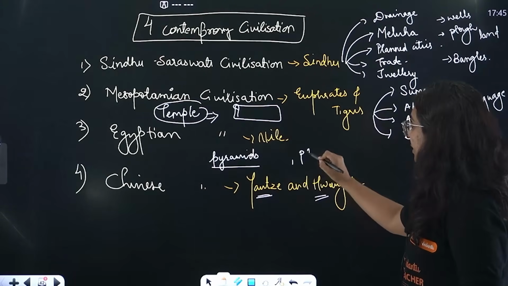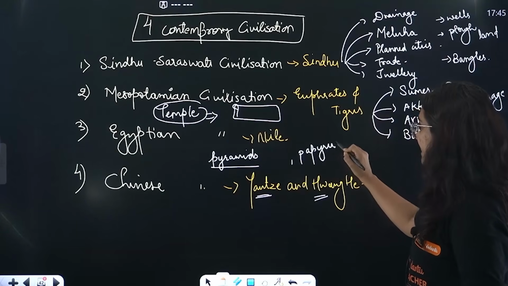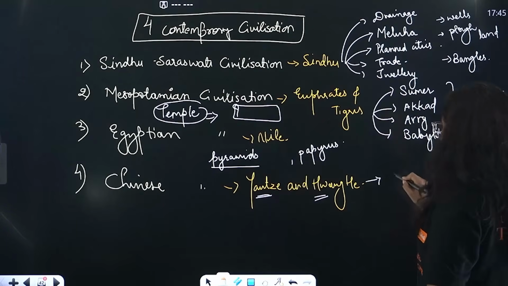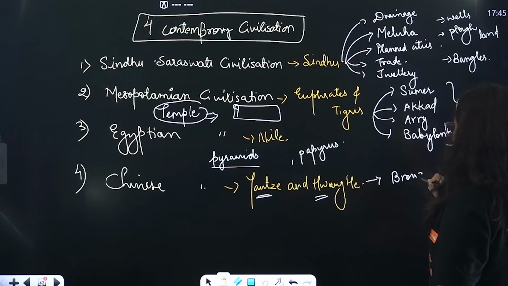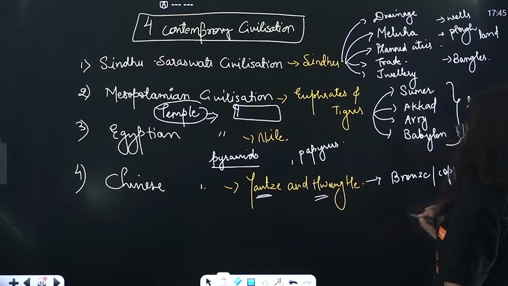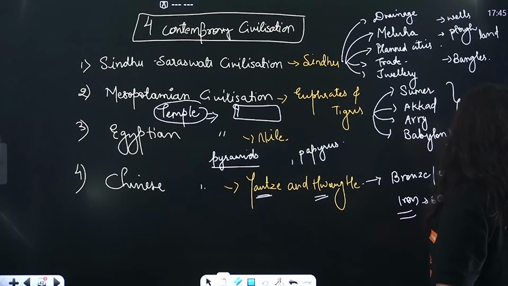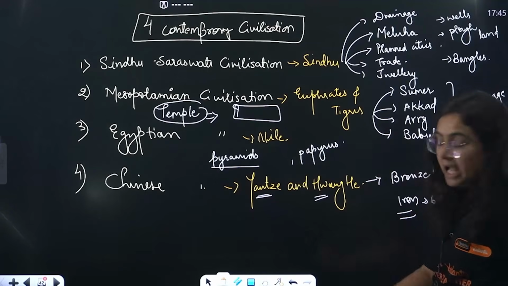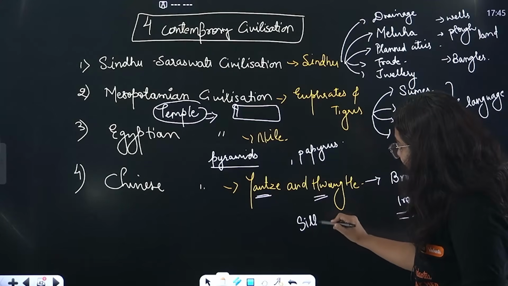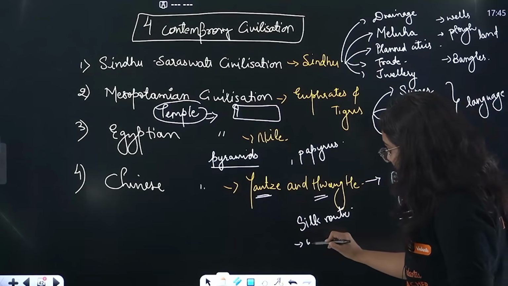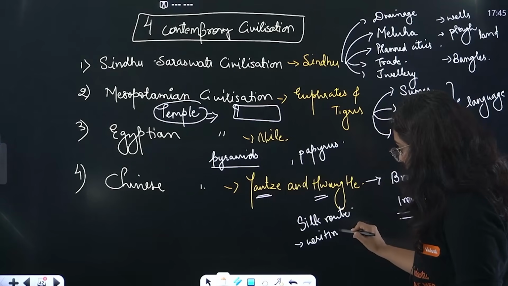We also read about papyrus in the Egyptian civilization. The important thing about the Chinese civilization is that they also knew about bronze and copper. Then later they got to know about iron, however it was a little later in comparison to us. One famous thing about the Chinese people was the Silk Route, as well as the Chinese writings.